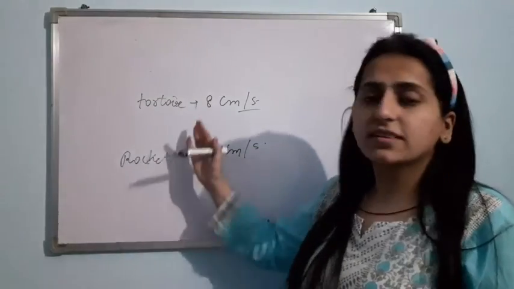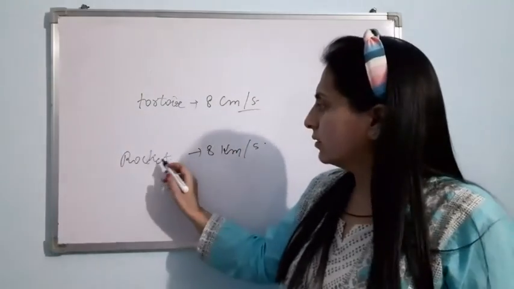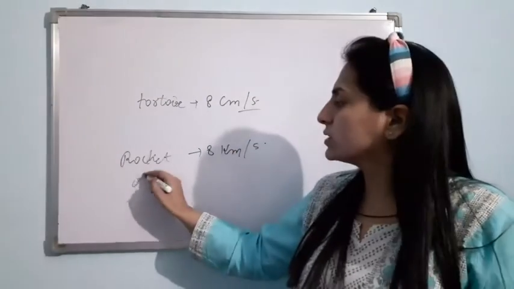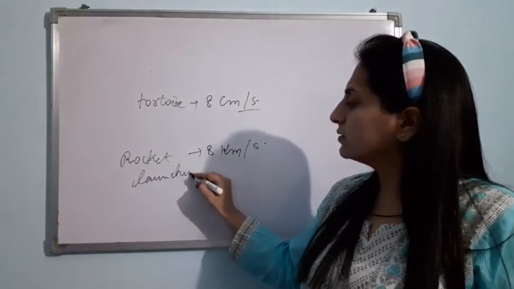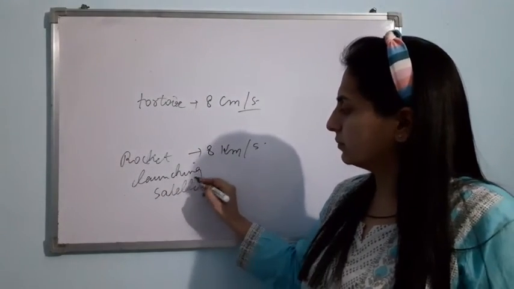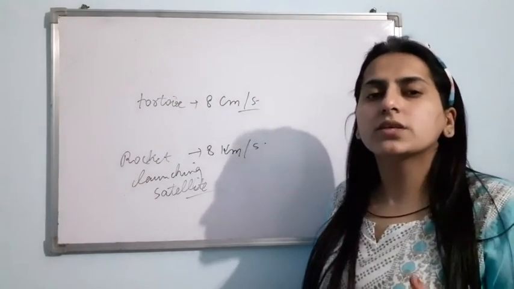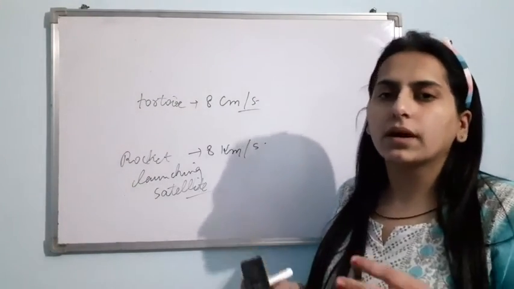So this is the variation. Just see, the speed of a tortoise is 8 centimeter per second only, and the speed of a rocket launching a satellite in the Earth's orbit is 8 kilometer per second. Am I clear?